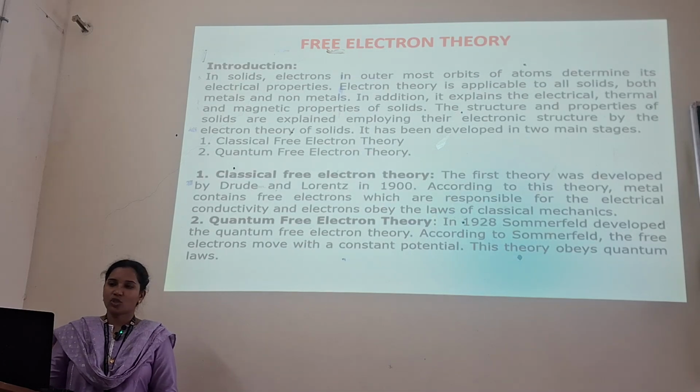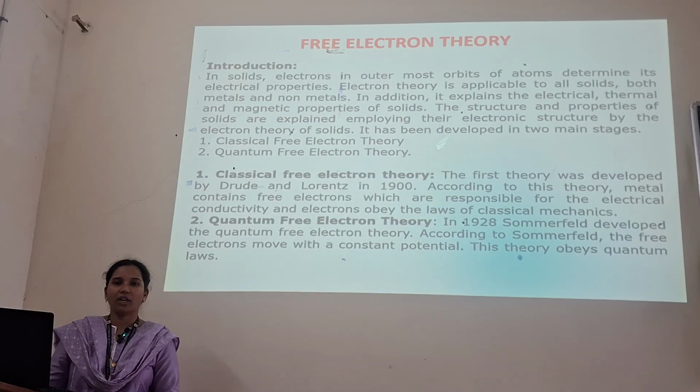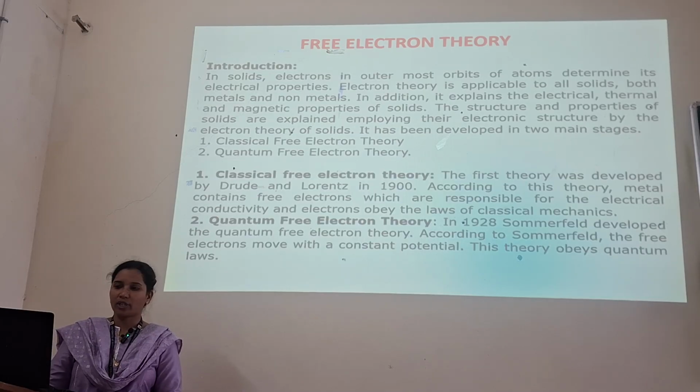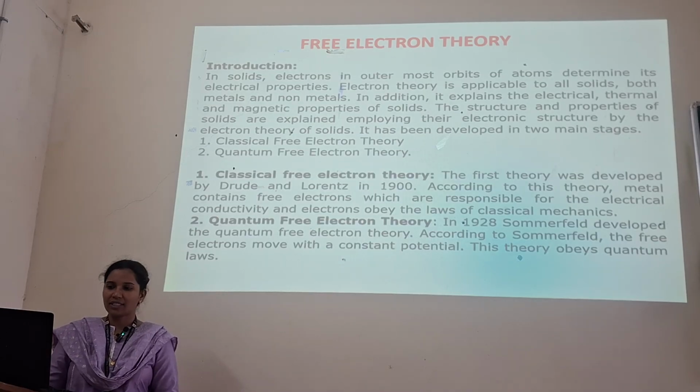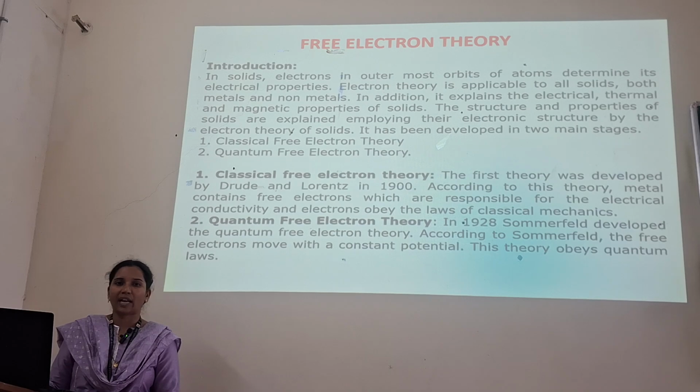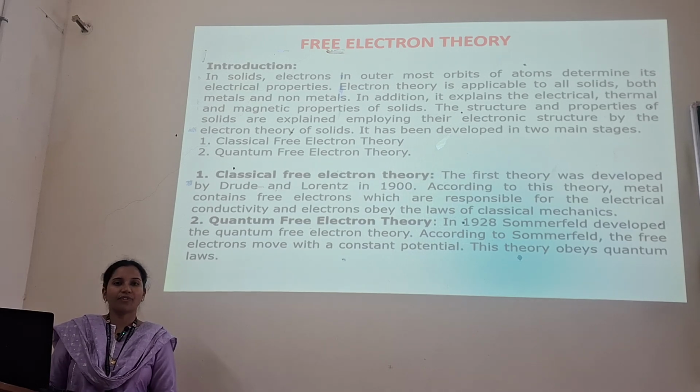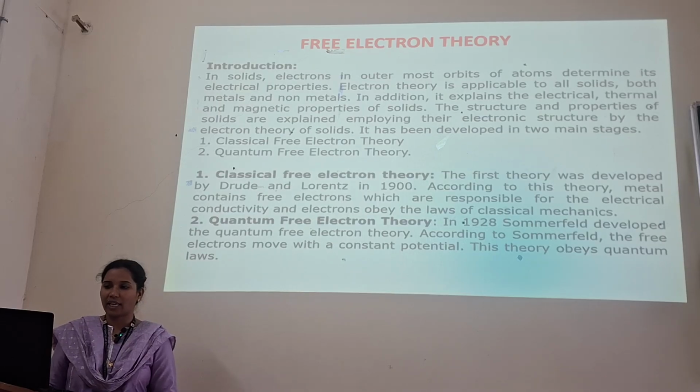Next topic is the free electron theory. We have two types of free electron theory: one is the classical free electron theory and another one is the quantum free electron theory. The classical free electron theory was first developed by the scientists Drude and Lorentz in 1900. According to this theory, metal contains free electrons which are responsible for the electrical conductivity, and electrons obey the laws of classical mechanics. The quantum free electron theory was developed by the scientist Sommerfeld in 1928.